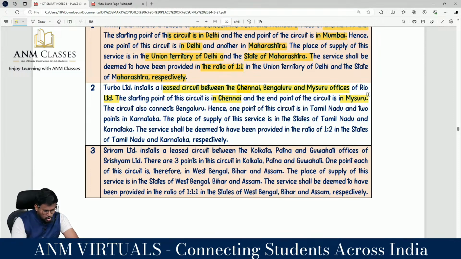The circuit also connects Bangalore. Hence 1 point of this circuit is in எங்க and 2 points in எங்க Karnataka. The majority share will fall in Karnataka. The place of supply of this service is in the state of Tamil Nadu and Karnataka. The service shall be deemed to have been provided in the ratio of in the state of Tamil Nadu and Karnataka respectively.